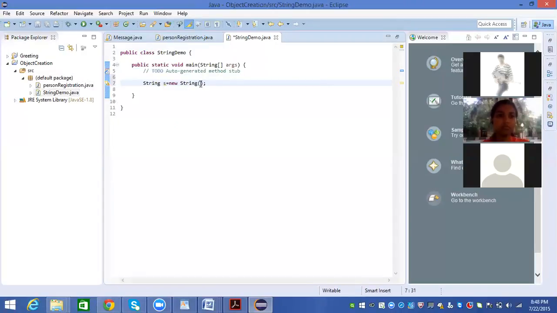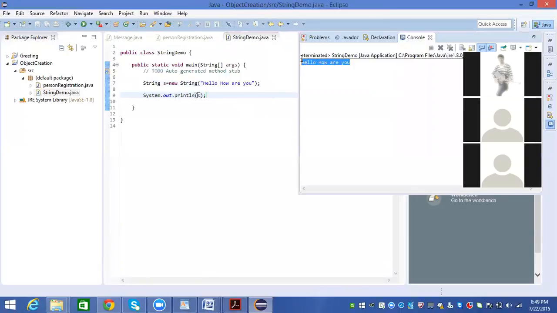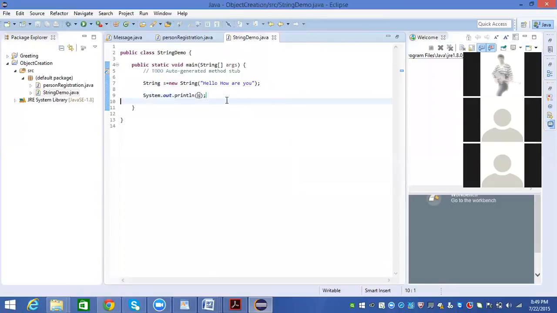Now I want to assign some values to it, hello, how are you? Now I want to display the contents of the string, so I simply say sysout s. If I run this program, the content is displayed over here. Did you see this?